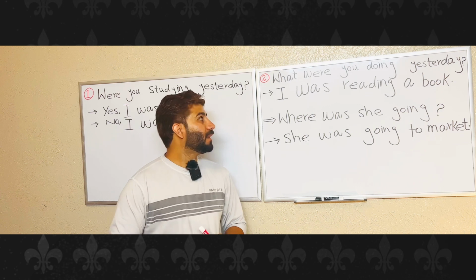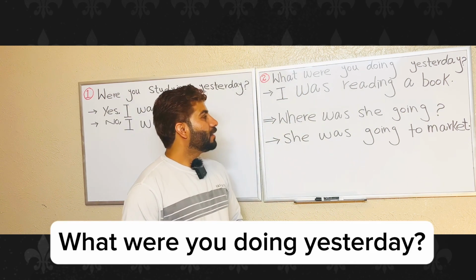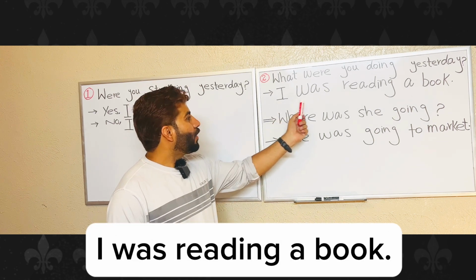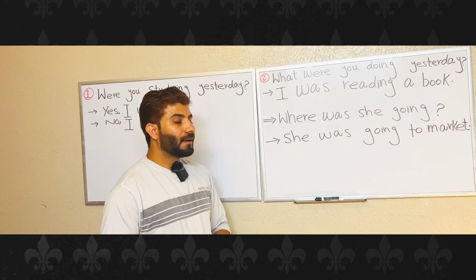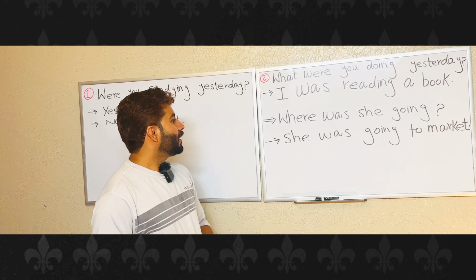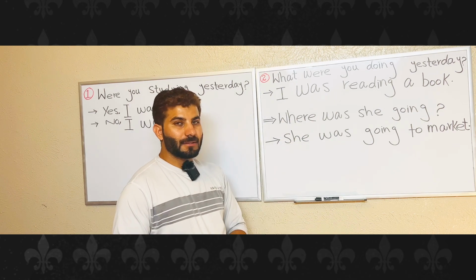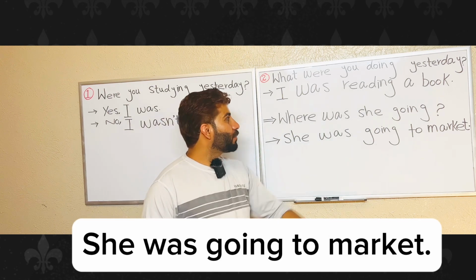For example, what were you doing yesterday? The answer, I was reading a book. Another example, where was she going? She was going to the market.